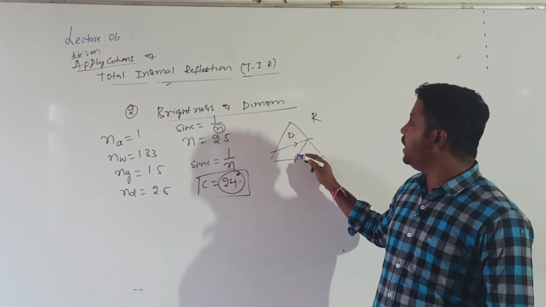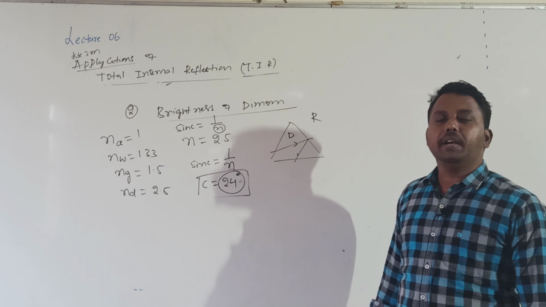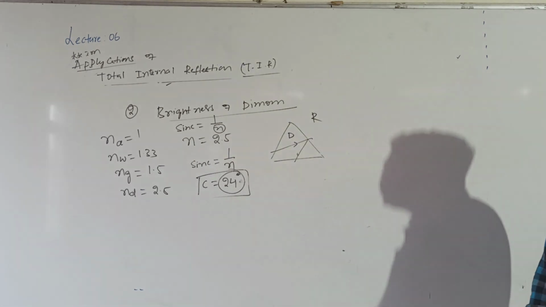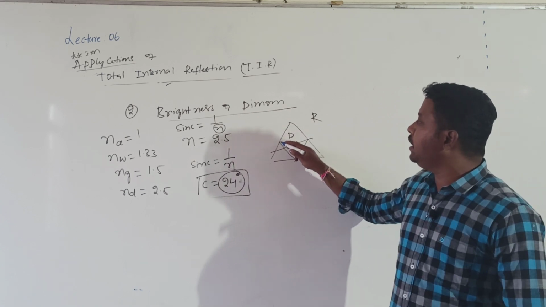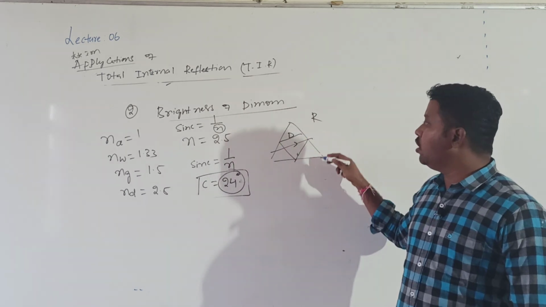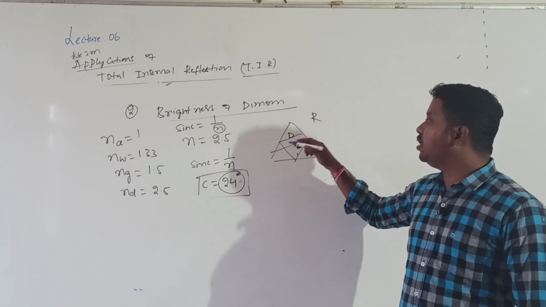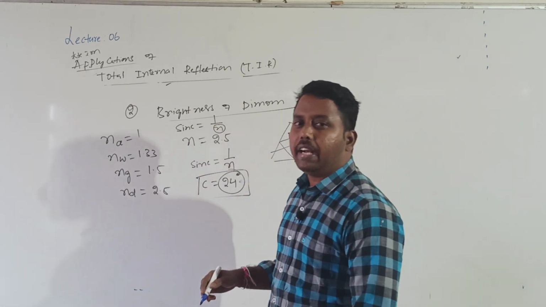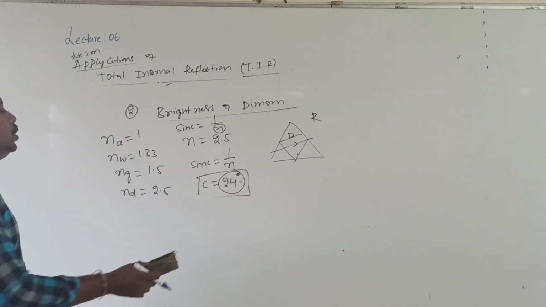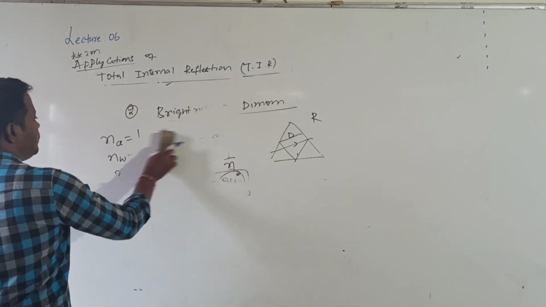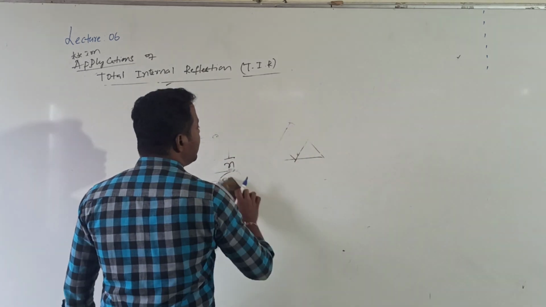The light ray will simply undergo TIR. What happened to the light ray? It will undergo TIR. So that's why once any light ray enters the diamond, it cannot come out. It will go through multiple TIR. Due to that reason, the diamond will appear bright. The brightness of the diamond is because of which phenomenon? Total internal reflection.